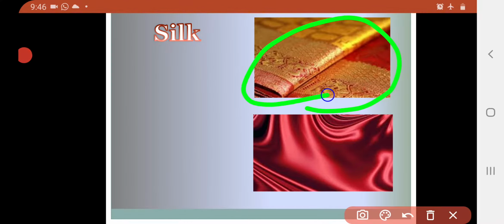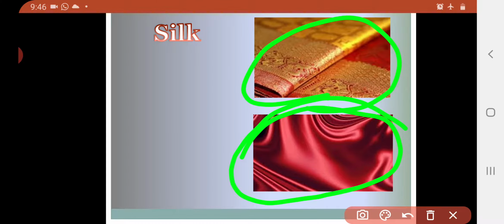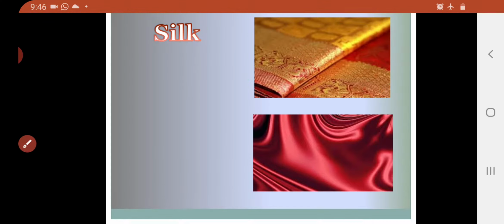Now the next thing is silk. You are all familiar with this. This is a nice beautiful sari, right? I think your mama also has this shiny cloth. If you are not familiar with these cloths, just go to mama's cupboard, open it, and you can see beautiful saris, which are shiny cloths. And what are they made from?